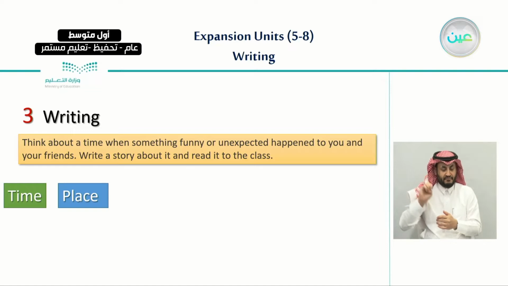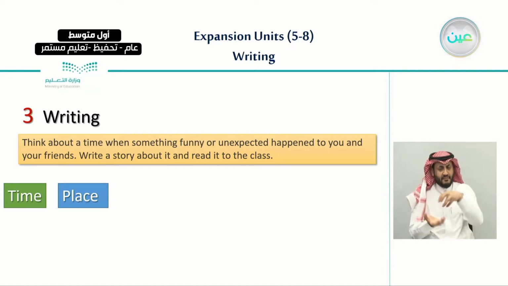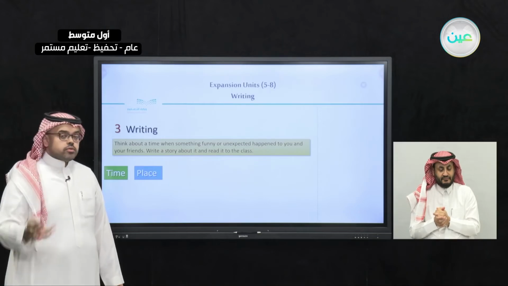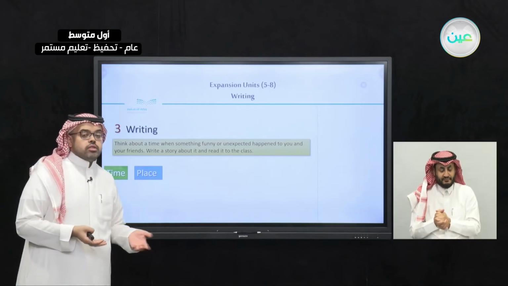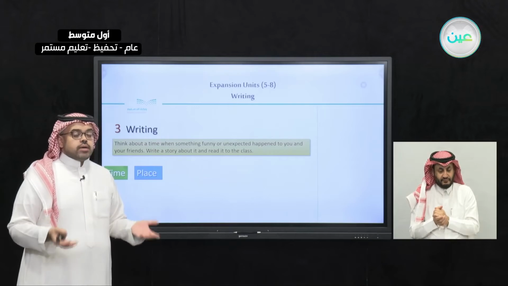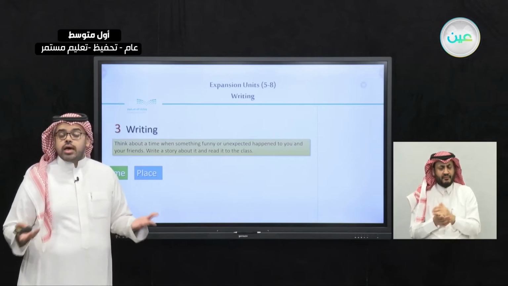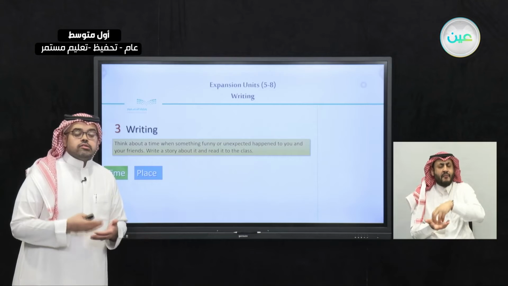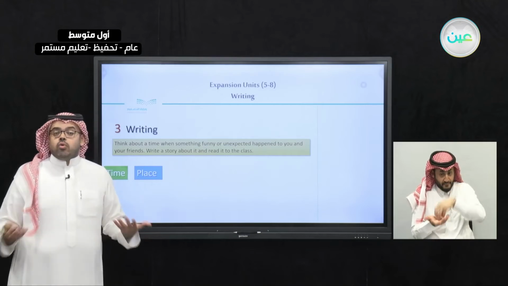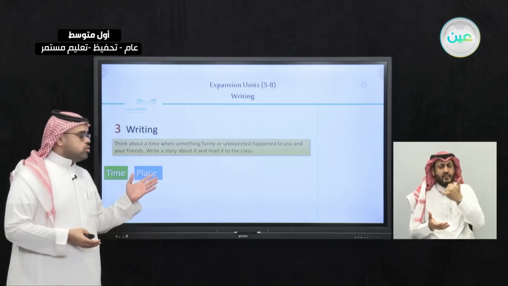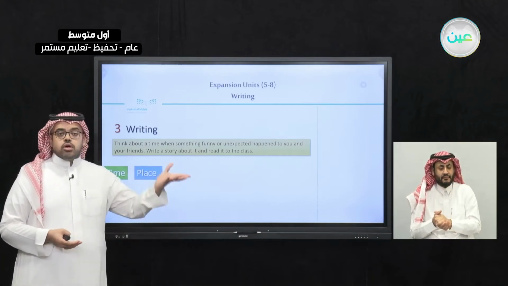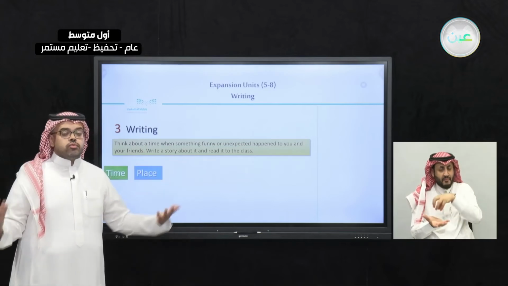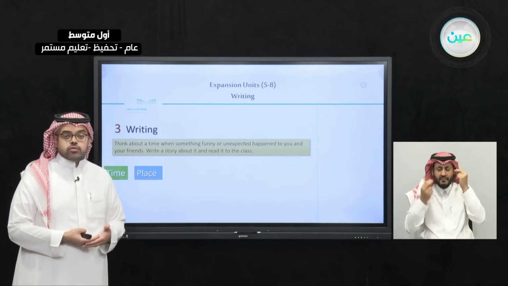Also, a place. Not only time is important, but also the place. When we read a story and it says that it happened last week, okay, it happened last week, but where exactly? The place is very important. And why is it important? Because when you mention the place, the reader will have more information about that kind of story.